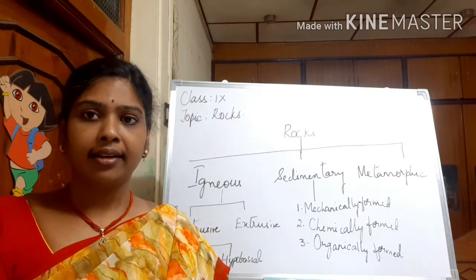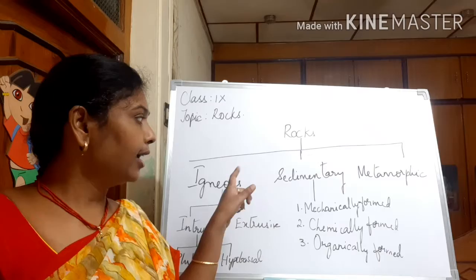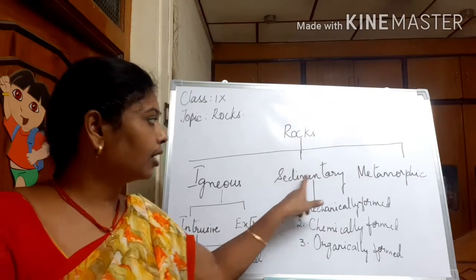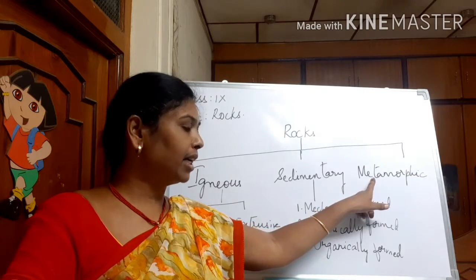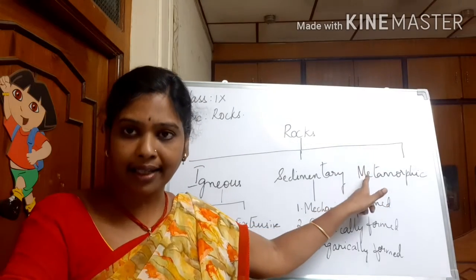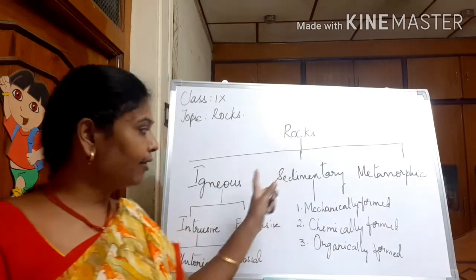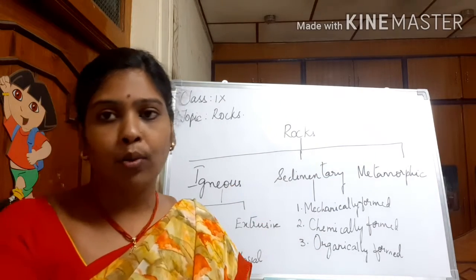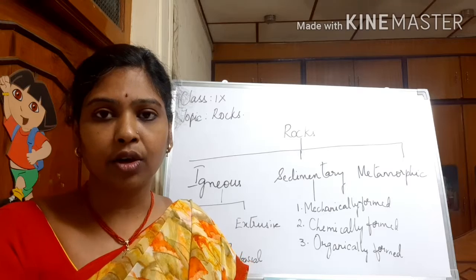The first type of rock is igneous rock, the primary rock. Second one is sedimentary rock, and third one is metamorphic rock, and both these are secondary rocks which are derived from igneous rocks, right? And now let's see what igneous rocks are.